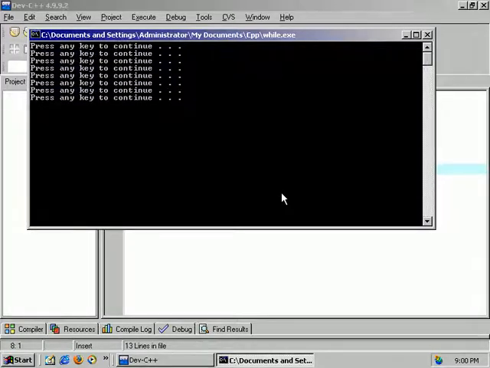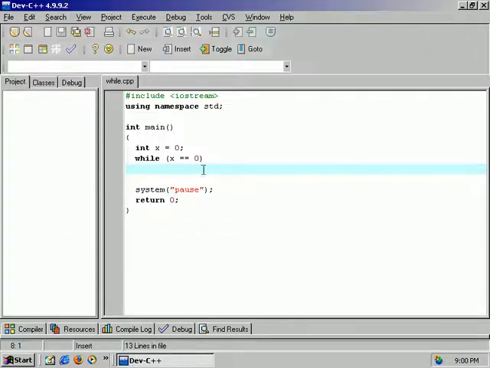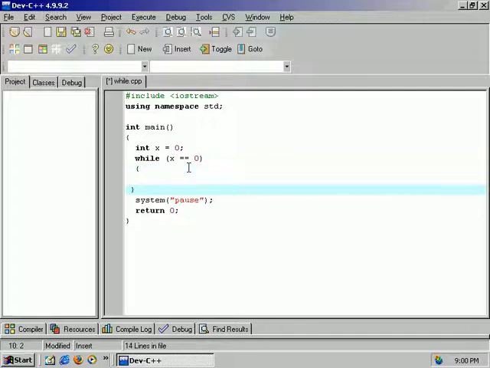And the reason why is we set x equal to 0, and there's no changing of x. So it'll always be equal to 0. So we've created the infamous infinite loop. So we can create a little block of code here to change x.